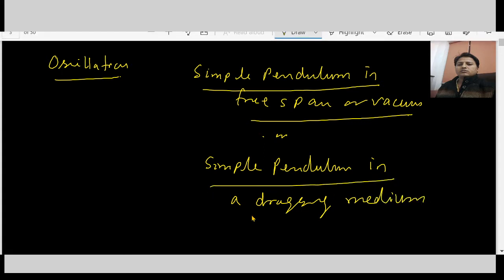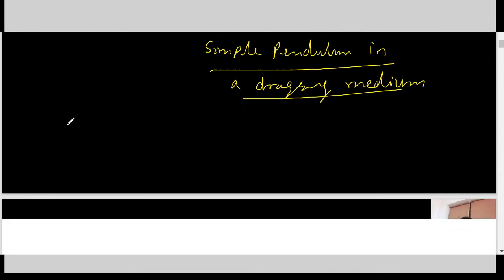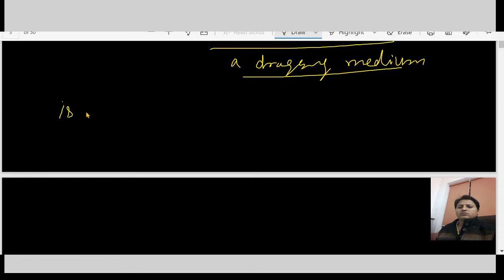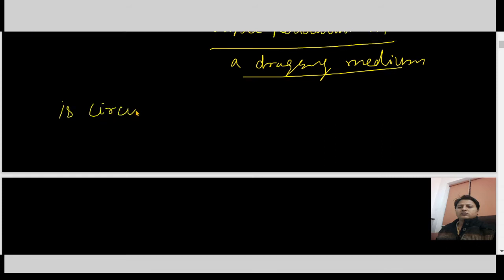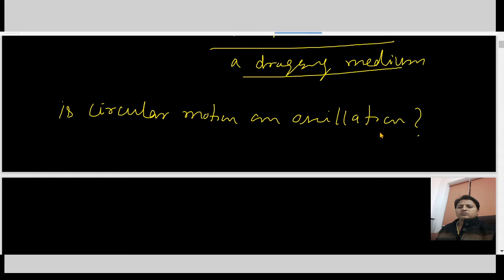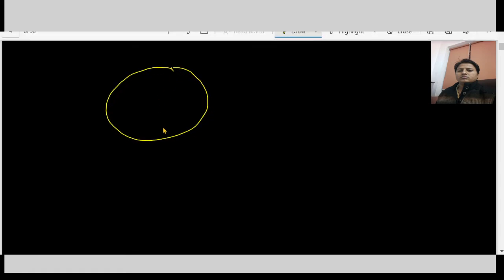These both are examples of oscillation. Is circular motion an oscillation? Circular motion is not an oscillation. Why is circular motion not an oscillation?